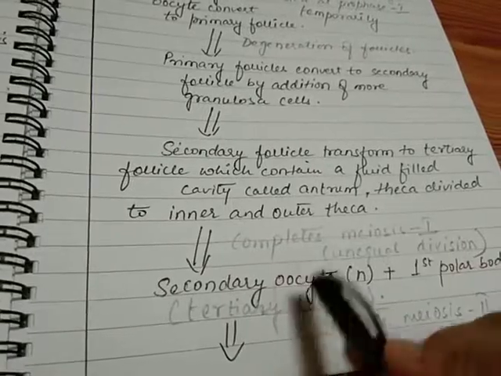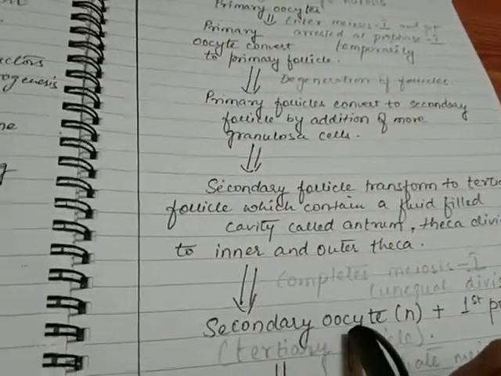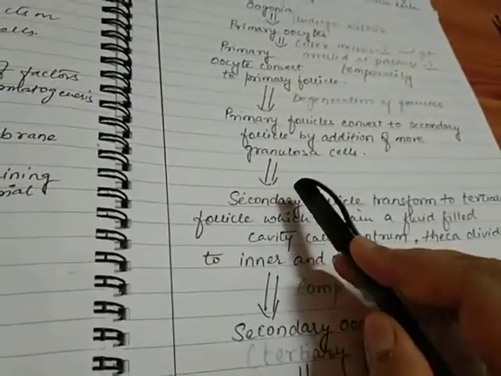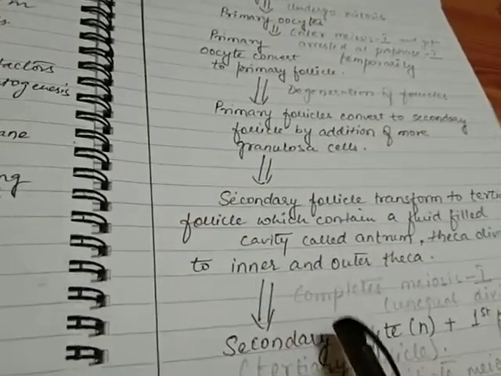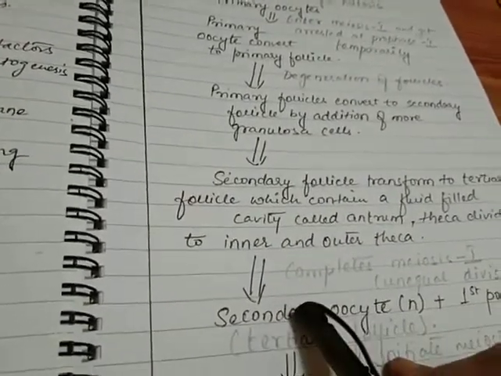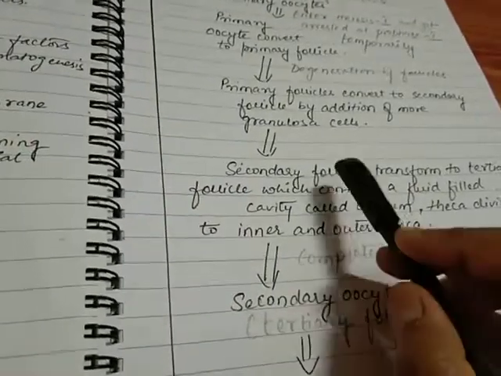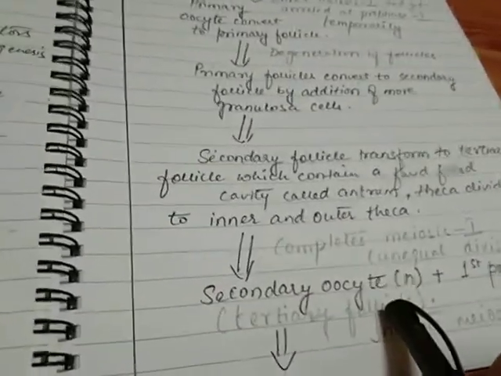Secondary oocyte is in the tertiary follicle. Please don't get confused between the secondary follicle and secondary oocyte. Follicle is the overall structure, and secondary oocyte is actually the gamete which is present within the follicle. So the gamete along with its covering is known as the follicle. So secondary oocyte is actually in the tertiary follicle.